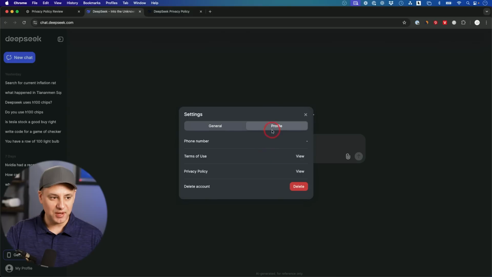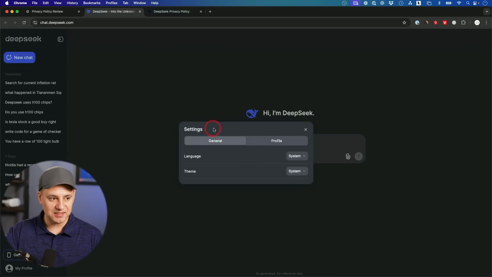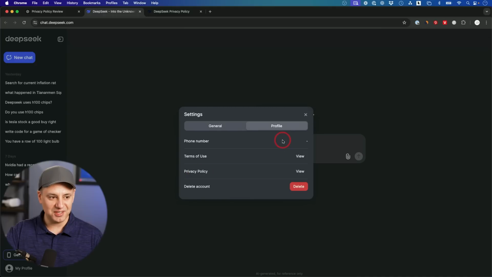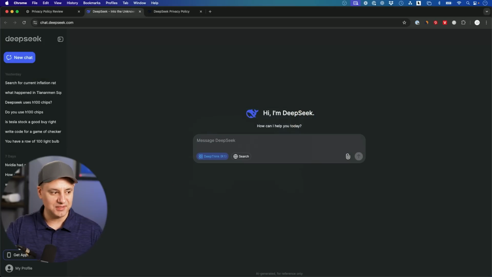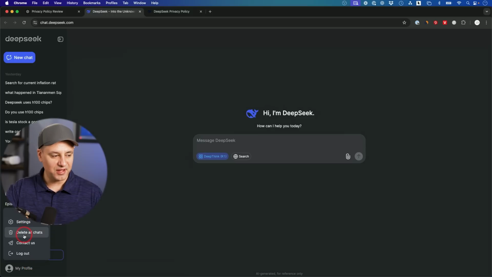And if I go back to the website, I clicked on settings, and these are literally the only options I have. I can change the language, I can change the theme, I can pretty much do nothing else besides delete my account, right? There's nothing else in the profile. I can delete my chats and I can get the little chatbot here to check out their FAQ and things like that. But when I use ChatGPT, I have all the paid plans, so by default it doesn't use my data to train their models. But even in the free plan, you have some options in the settings to change a lot of that. Here you have 0 settings to change anything.